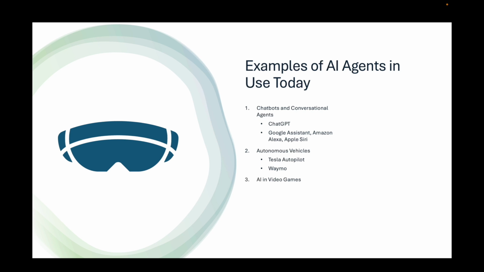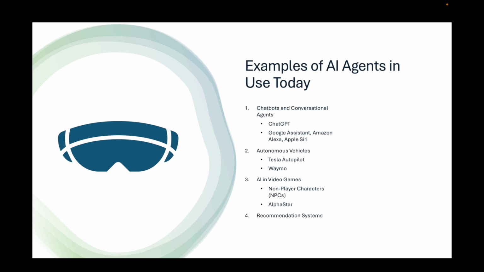3. AI in video games. Examples: non-player characters, NPCs, in games use AI agents to respond to player actions, move strategically, or offer challenges. AlphaStar, an AI agent developed by DeepMind that plays StarCraft 2 at a professional level by learning complex strategies.